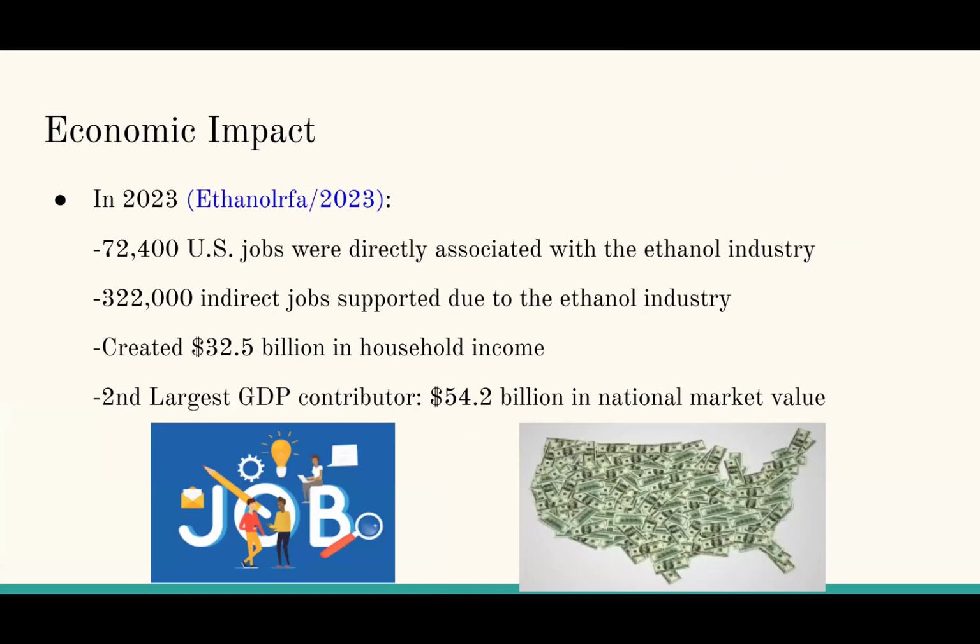Economic impact: in 2023, 72,400 US jobs were directly associated with the ethanol industry, and 322,000 indirect jobs were supported due to the industry. 32.5 billion in household income was created, and it was the second largest GDP contributor of 54.2 billion to the national market.